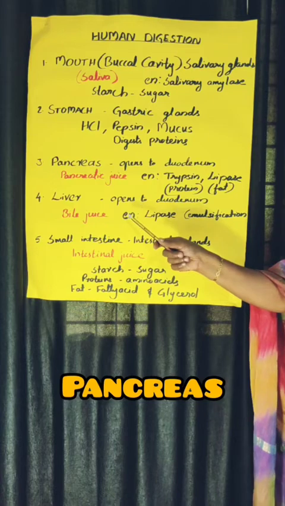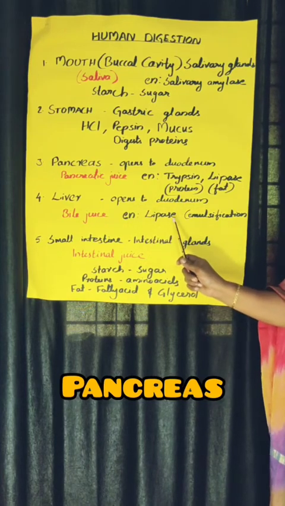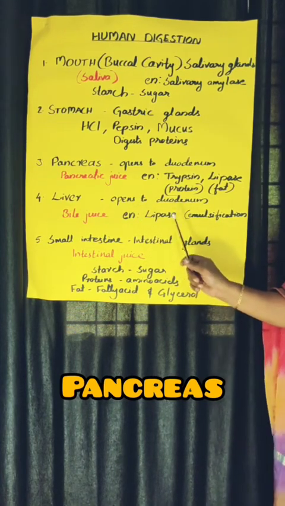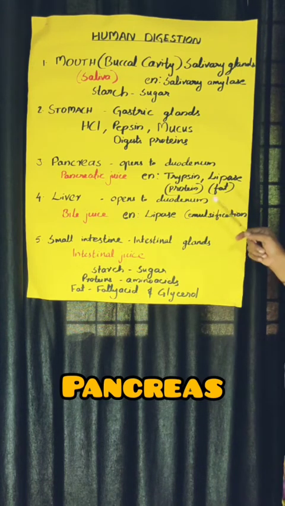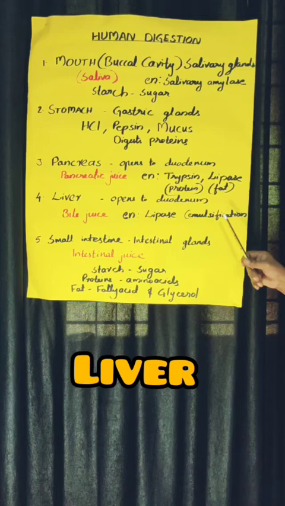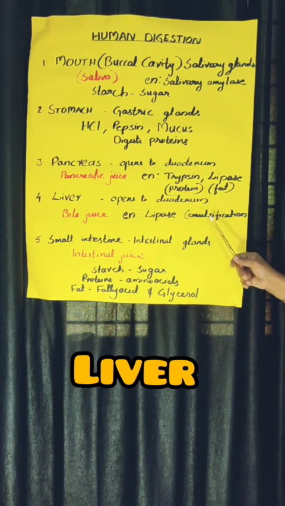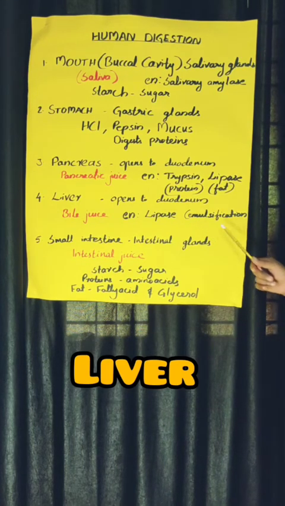And this bile juice contains an enzyme called lipase, and lipase helps for the emulsification of fat. You have to remember the word emulsification. Emulsification means the fat globules will be converted into smaller globules for easy digestion.